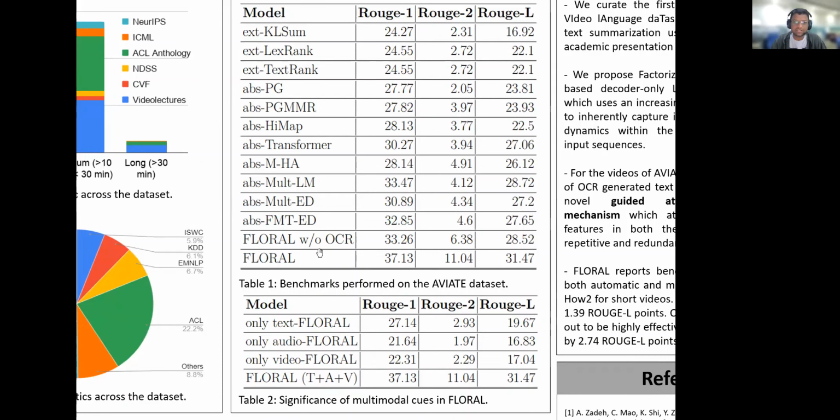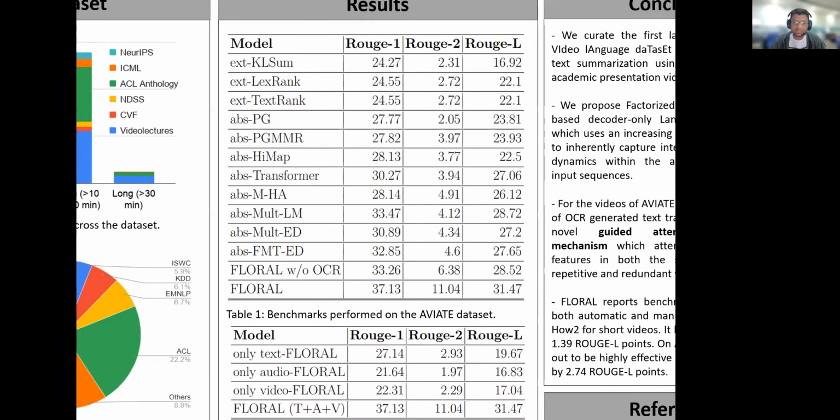Here we can see that if we remove the OCR section from our feature pool, the ROUGE-1 performance we get is 33.26, which is similar to the multi-LM, which gives 33.47. But when we fuse this OCR feature, we get 37.13, which is a drastic improvement.